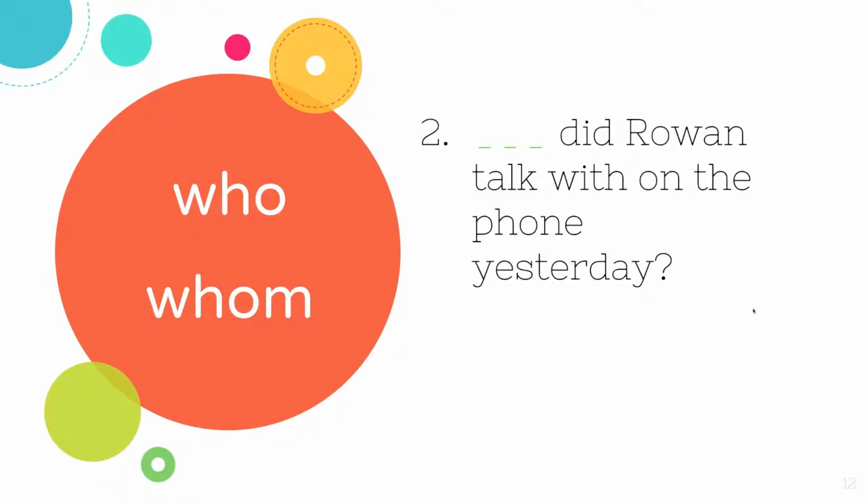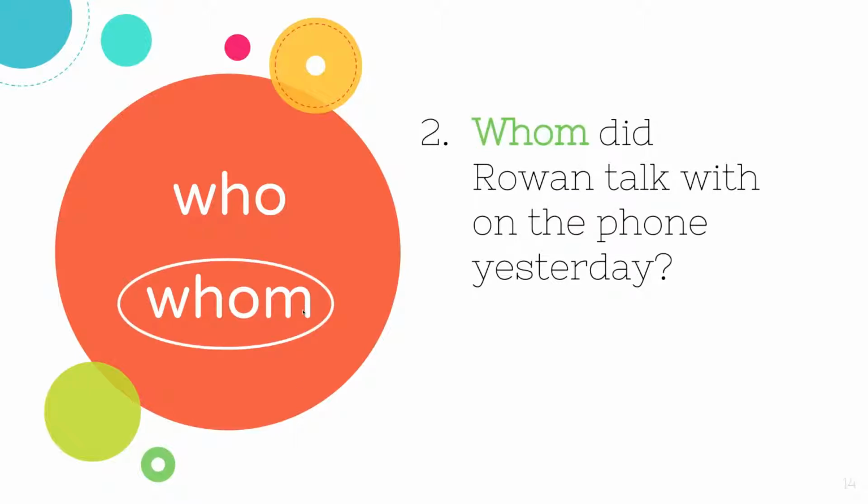Number 2. Blank did Rowan talk with on the phone yesterday? Well, we see here that we have with. And with is a preposition, meaning that we're probably going to be replacing this blank with an object, because Rowan talked with someone on the phone yesterday. So we would use whom in order to act as that object. Whom did Rowan talk with on the phone yesterday?